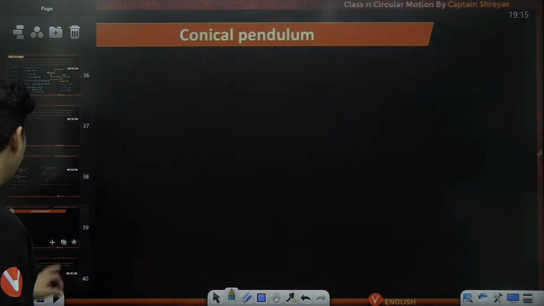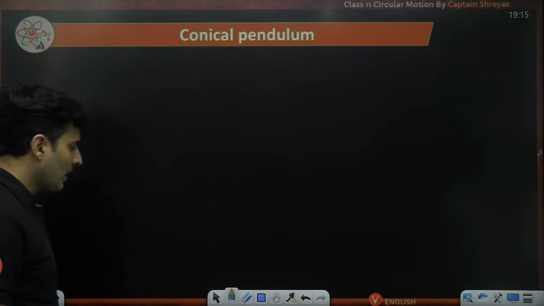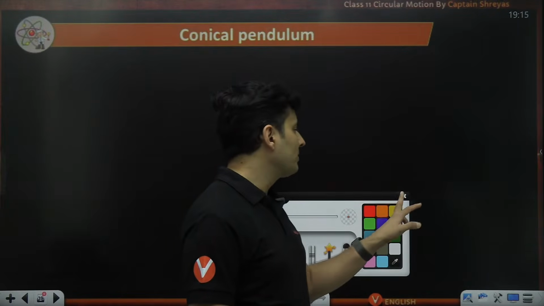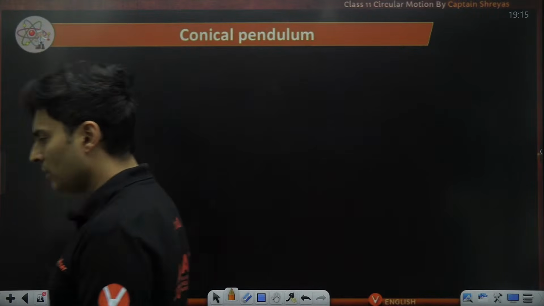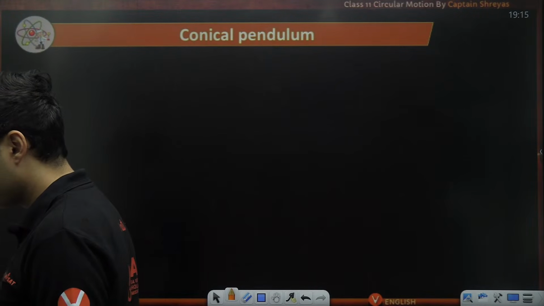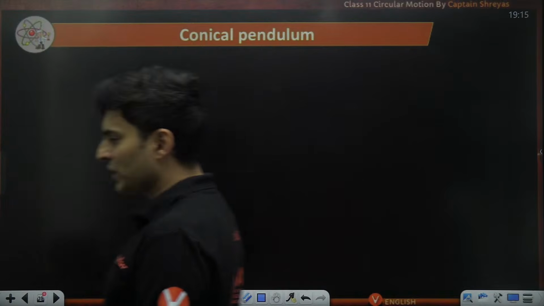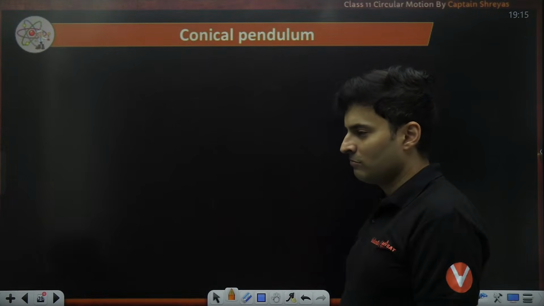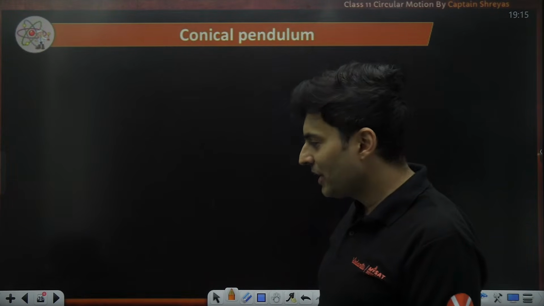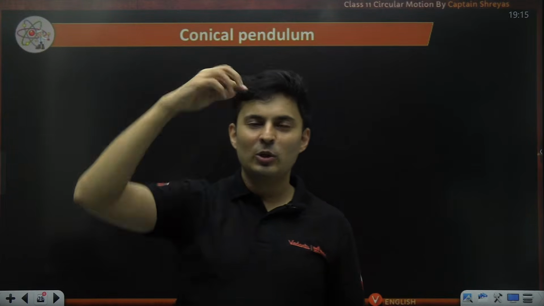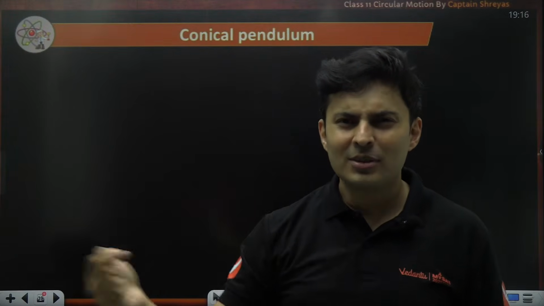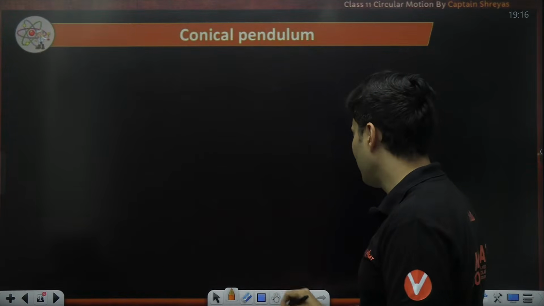Okay. Now let's go to the next part. 3 specific problems I'm going to take: conical pendulum and then the curved motion along a road. So first is conical pendulum. What is this conical pendulum? Conical pendulum means you are hanging something and then letting it rotate. So the motion looks like it is tracing the curved surface of a cone. That motion is called a conical pendulum.